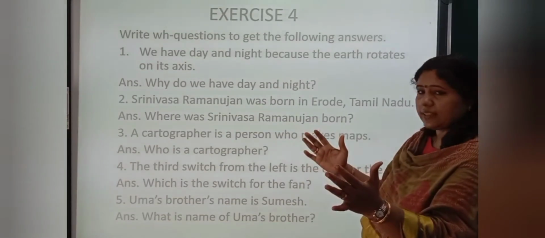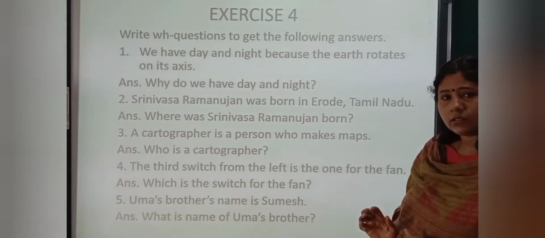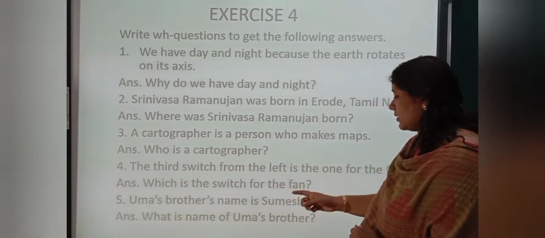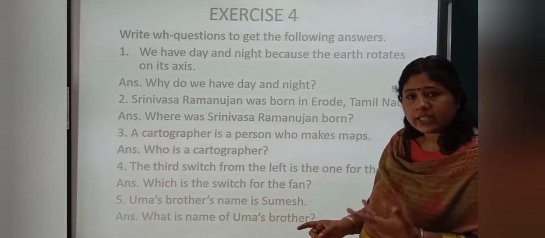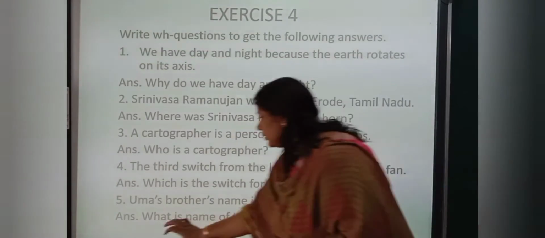Next, the third switch from the left is the one for the fan. So many switches are there. So it's giving you option. Which is the switch for the fan? Non-living thing. Next, Uma's brother's name is Sumesh. What is name of Uma's brother? Question mark.